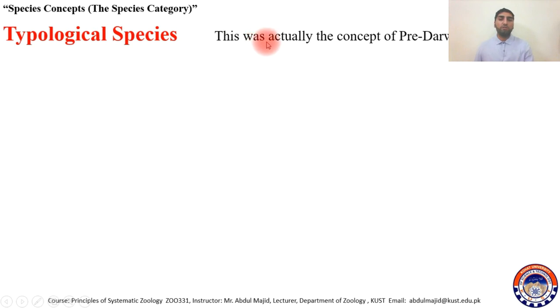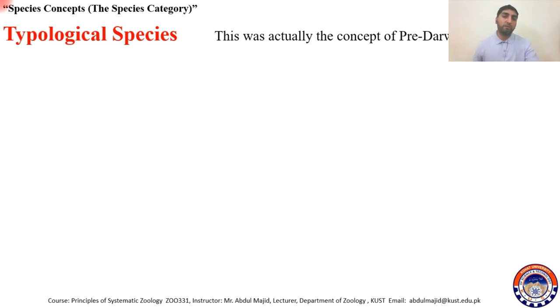So this was actually the concept of the pre-Darwinians. The people or scientists who believed in this typological species concept were actually pre-Darwinian, people who were even in favor of abiogenesis.